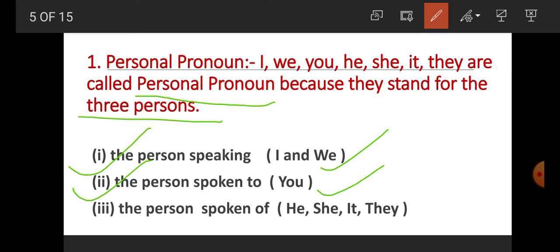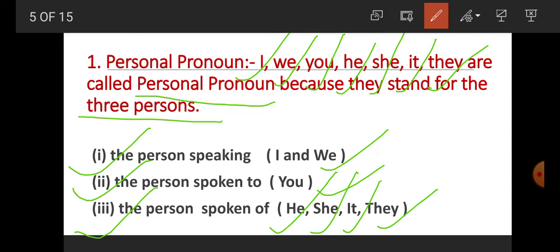In first person or second person, the pronoun is you only. Third person student, the person spoken of, means here he, she, it, they are the pronoun of third person. So here student, personal pronouns are I, we, you, he, she, it and they. They are called personal pronoun because they stand for the three persons: first person, second person and third person.